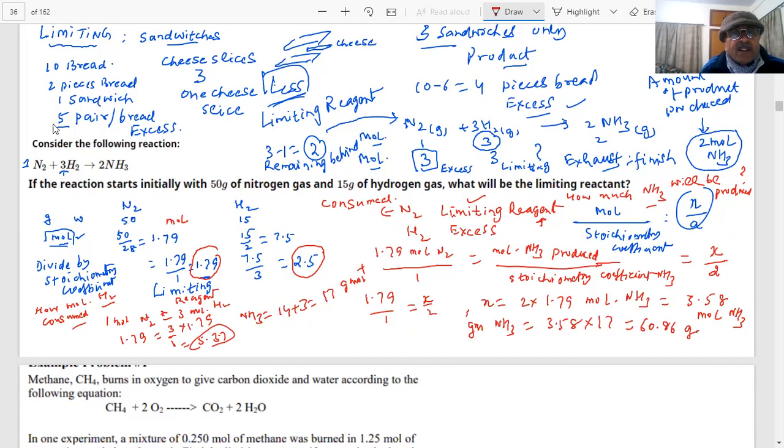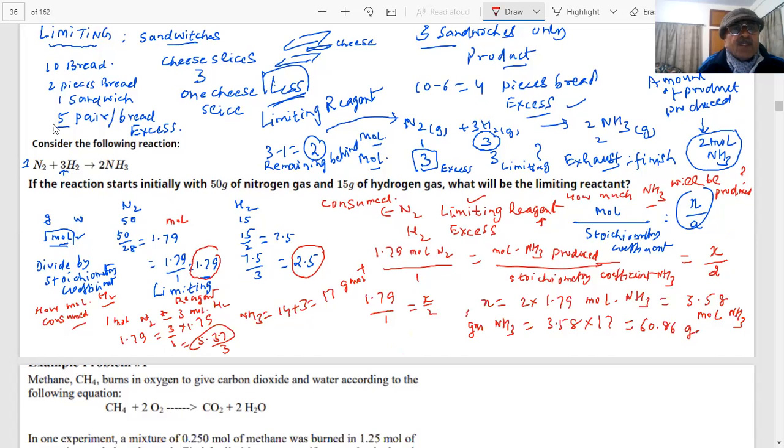2.5. That is why we said this 1.79, and we have to divide by the ratio also. What is this, 3 divided by 3? The mole ratio. So therefore we can calculate the amounts of the product produced and the amounts which will be left after the reaction is completed.